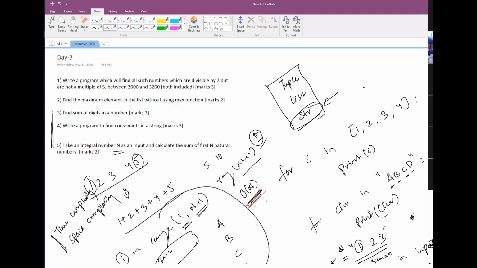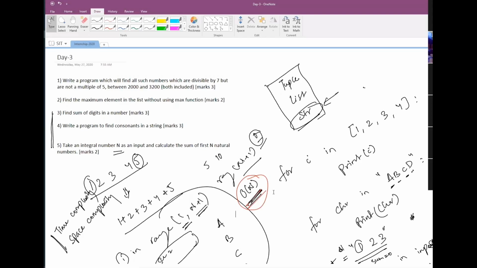So always you will need to focus on how much time that code is going to take. Because right now you are just dealing with 5 or 10 numbers, a very small set of data. But going forward, in industry level, you will be dealing with gigabytes, petabytes, terabytes of data.